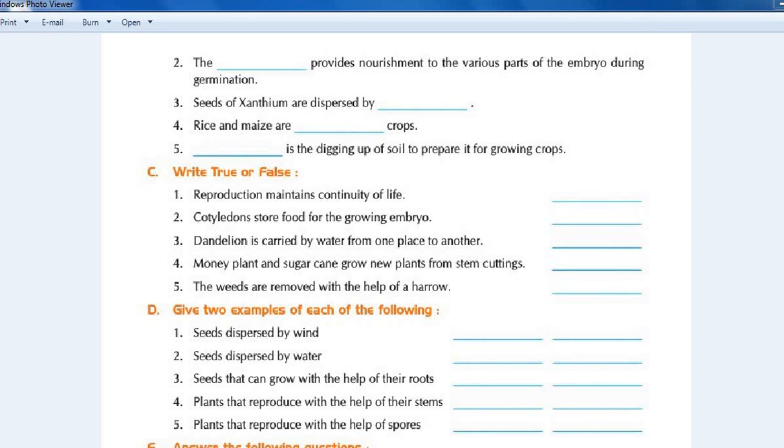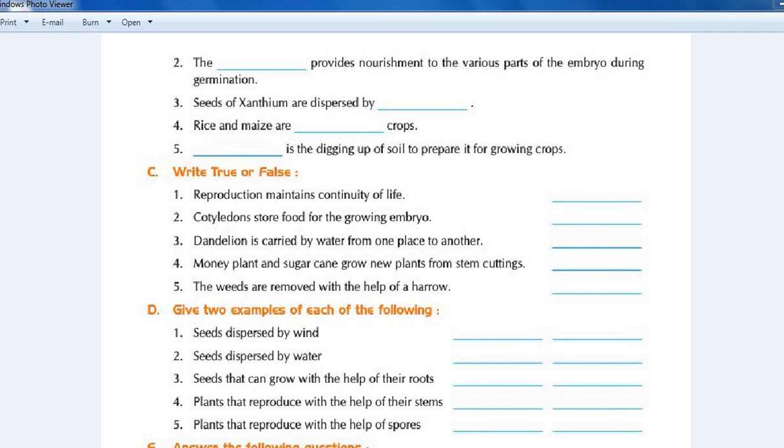Fourth question, money plant and sugar cane can grow new plants from stem cuttings. The answer is true. Yes. Fifth, the weeds are removed with the help of a harrow. The answer is false. The weeds are removed with the help of a rake, not harrow.